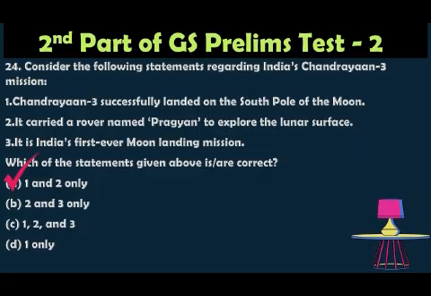The Chandrayaan 3 landed in the South Pole region and also carried the rover named Pragyan. The Chandrayaan 3 is not the first moon mission. Already we launched two missions, Chandrayaan 1 in 2008 and Chandrayaan 2 in 2019. So it was a wrong statement.